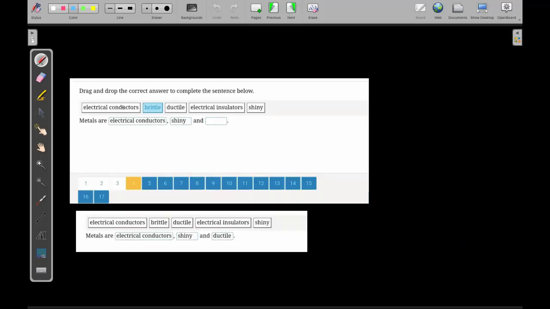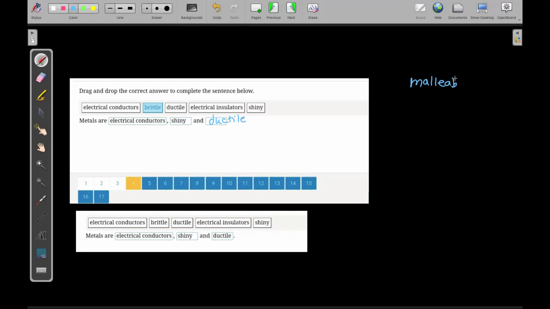The next question is asking about metals properties. The metal properties, they are shiny, they are ductile. Shiny means that they have shiny color. As you see, when you go and buy a car, you tell them, I want a metallic color. So this is a shiny color, and they are ductile. They are electrical conductors, and they are also something called malleable.